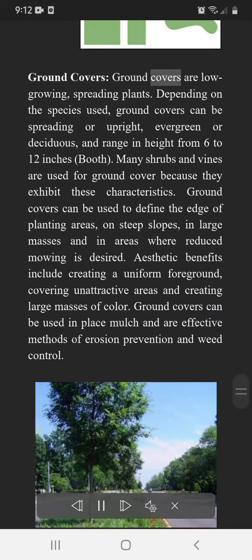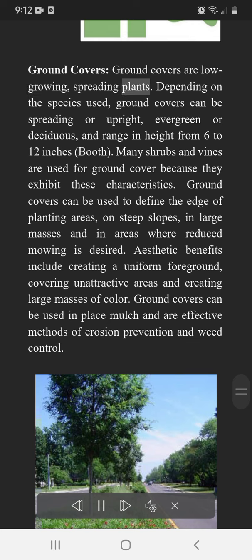Ground covers. Ground covers are low-growing, spreading plants. Depending on the species used, ground covers can be spreading or upright, evergreen, or deciduous, and range in height from 6 to 12 inches, both. Many shrubs and vines are used for ground cover because they exhibit these characteristics. Ground covers can be used to define the edge of planting areas, on steep slopes, in large masses and in areas where reduced mowing is desired.